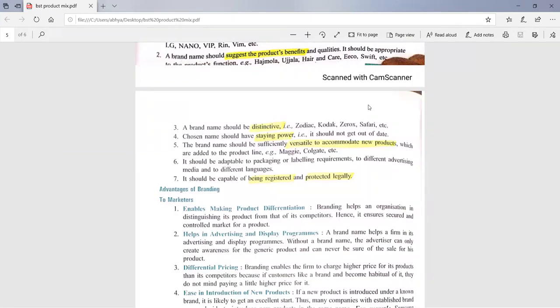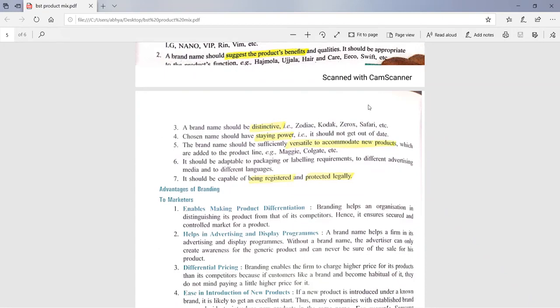Then the chosen name should have staying power. Staying power means it should have versatility, and it should not become outdated very soon. It must be long lasting. Whatever brand name you are going to select, that must be long lasting.